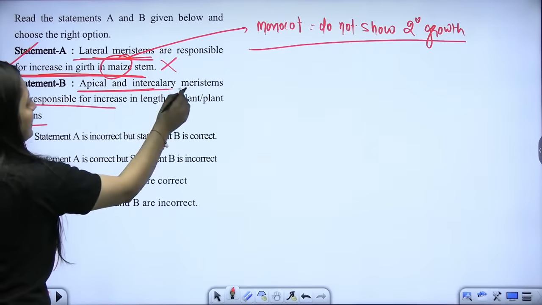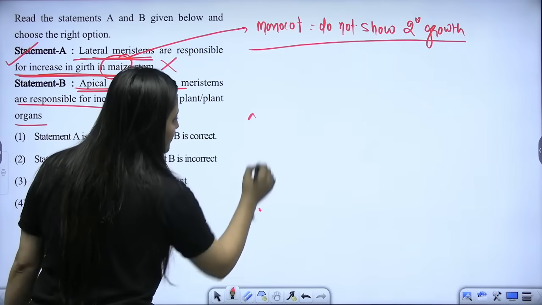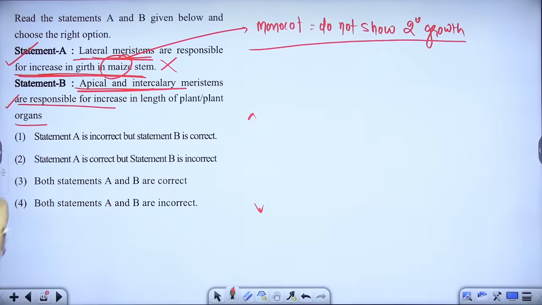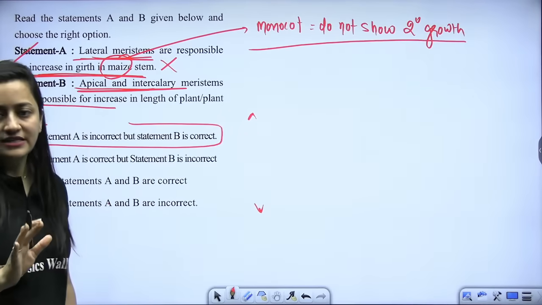Now, apical and intercalary meristem. Apical is present at the tips, intercalary is present in between the permanent tissue. Are they responsible for increase in the length of the plant, beta? Yes. So what should be the answer here? One thing you have to know is that statement A is incorrect, but statement B is correct. Is that clear?